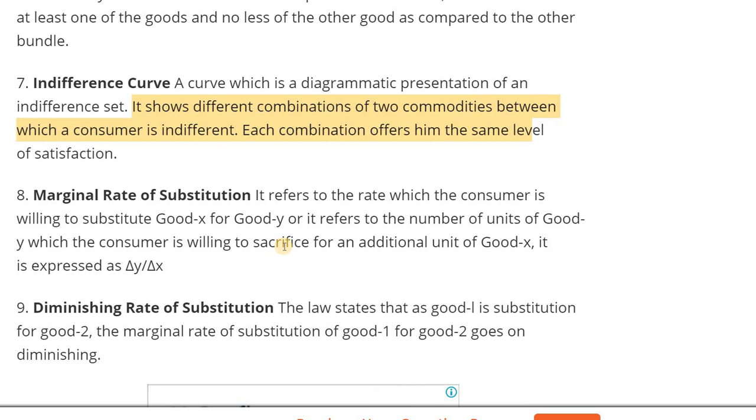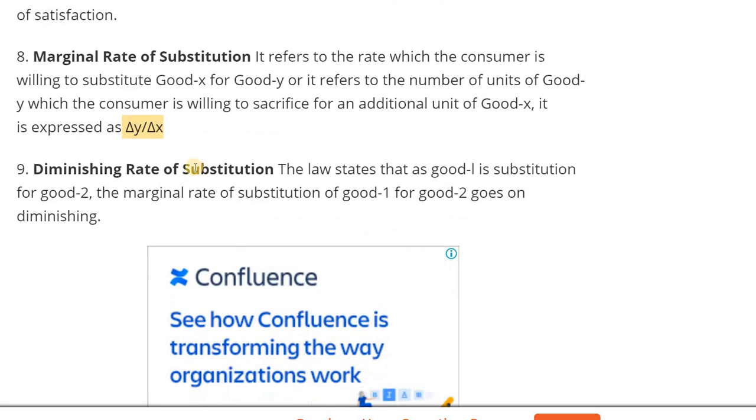It is expressed as delta Y by delta X. Okay, we can express it as delta Y by delta X. Next one, diminishing marginal rate of substitution. The law states that as good 1 is substituted for good 2, the marginal rate of substitution of good 1 and good 2 goes on diminishing.